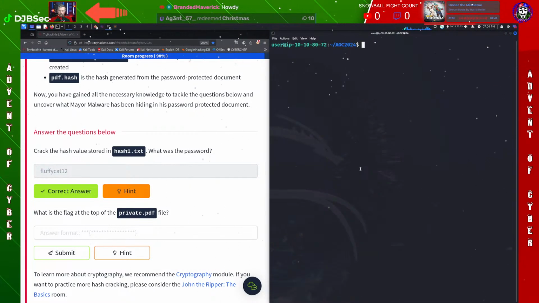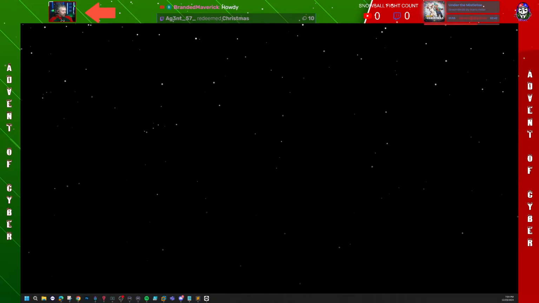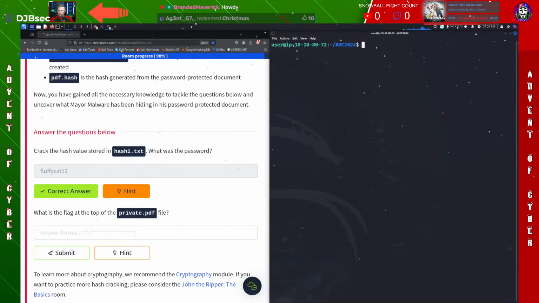Clear. Hold on just a second. Let's see, cracking. Now we need to crack this last file. So what is the flag at the top of the private PDF file? Let's see if I can find that in here.